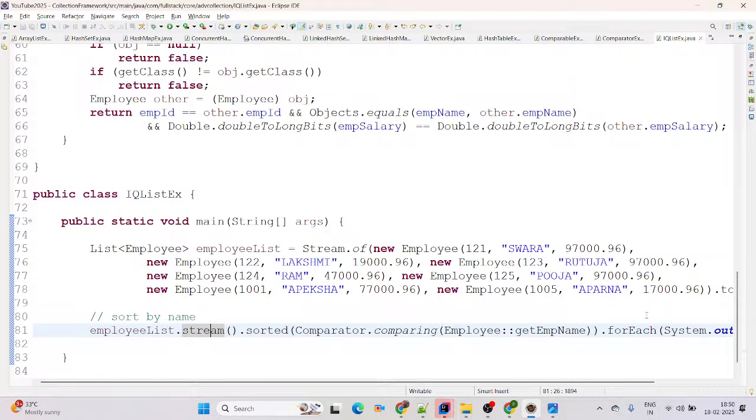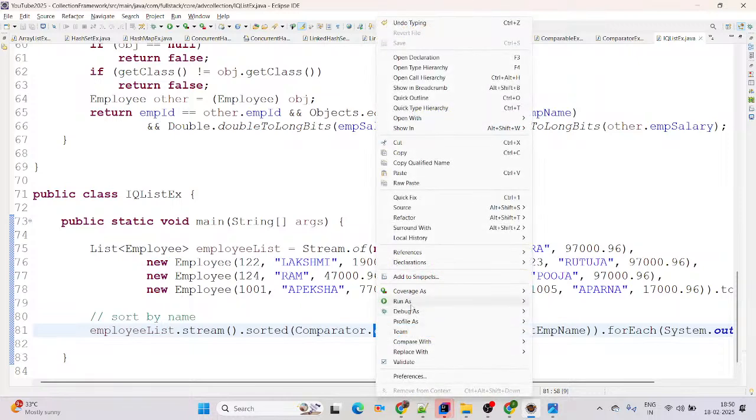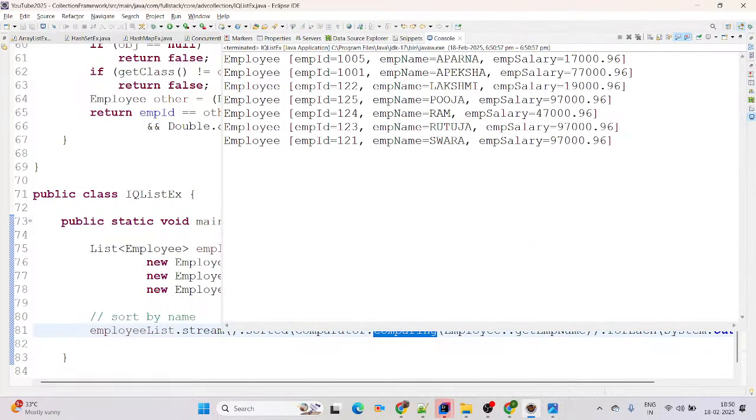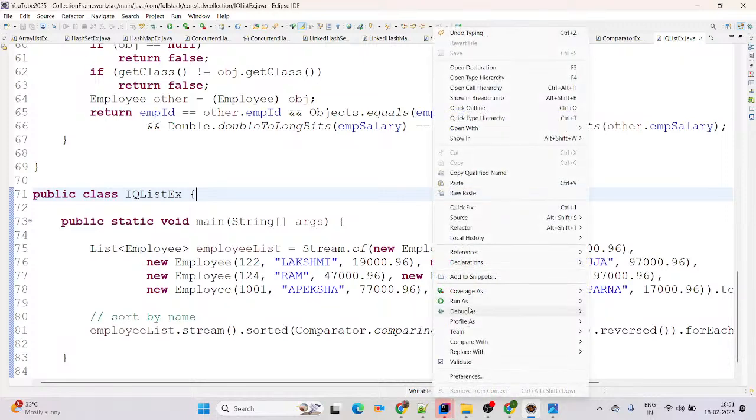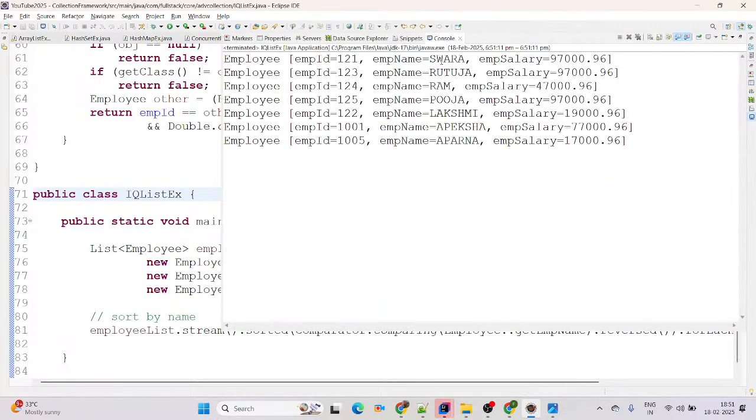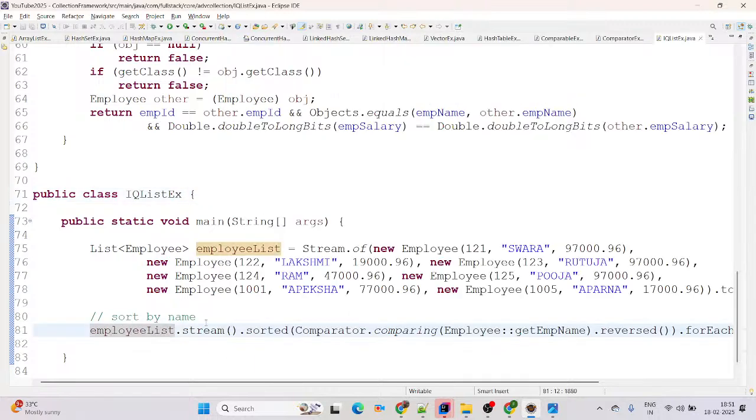Now we sort by name using the stream API, calling the sorted function, and Comparator is an interface, and by using the comparing method we are able to sort by name. It will print in ascending order: Aparna first, then Apeksha, Lakshmi, Puja, Ram, Rutuja and Swara. If you want descending order, it's very easy, you can simply call the reverse method. Now it will print in descending order: Swara first, Rutuja, and Aparna last. In such a way sort by name is working.